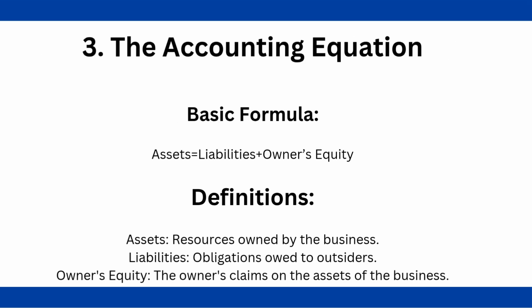Now next we have the accounting equation, which is assets are equal to liabilities plus owner's equity. Now assets are things the business owns, like cash, equipment, buildings, etc. Then we have liabilities. This is the money that business owes, like loans, bills, etc. And then we have owner's equity, the owner's share of the business, like assets minus liabilities.